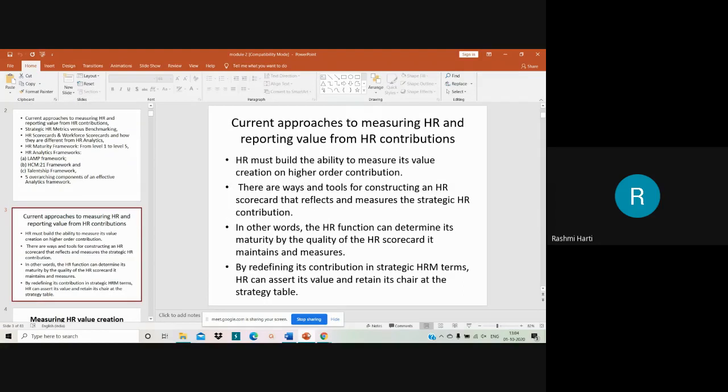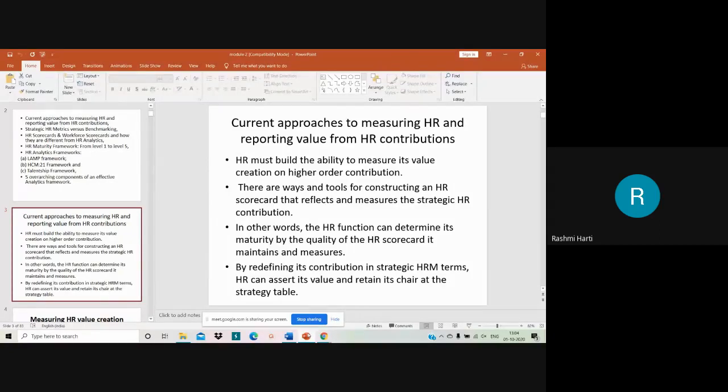So coming on to the first one, current approaches to measure HR and reporting value from HR contributions. So if you could see, my dear students, HR must build the ability to measure its value creation on a higher order contribution. So HR has to create the value on higher order contribution. It has to be a strategic partner to the business in the organization, right? So it has to contribute very much for the business strategic decisions, right?